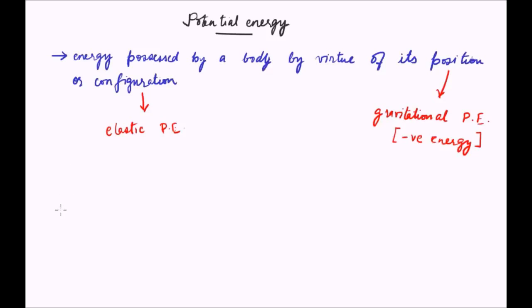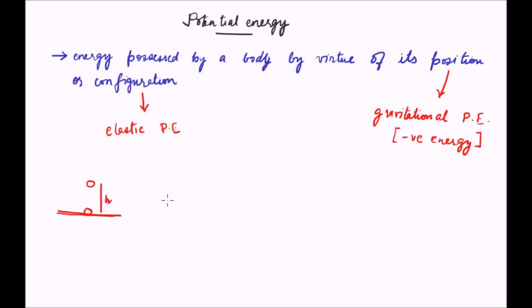So if a body is lying on the surface of Earth, and if we take the body and move it to a certain height h, then the gravitational potential energy changes. But by how much does it change? We can show this by a simple calculation.